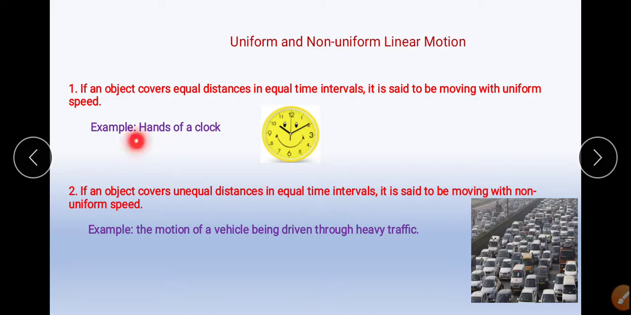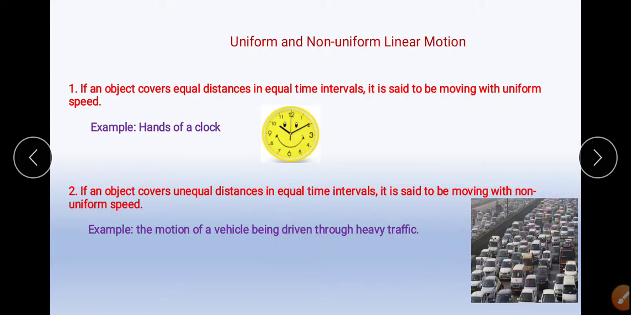For example, the hands of a clock. It shows uniform circular motion. The hands of the clock move equal distance in equal interval of time, so it is a uniform motion. If an object covers unequal distance in equal interval of time, it is said to be moving with a non-uniform speed. The example is the motion of a vehicle being driven through heavy traffic.